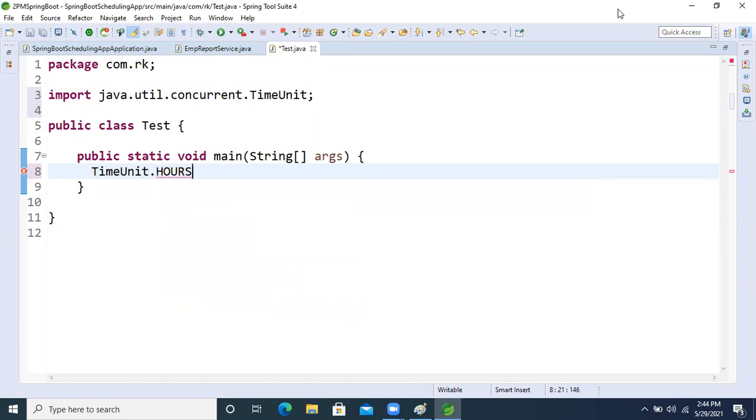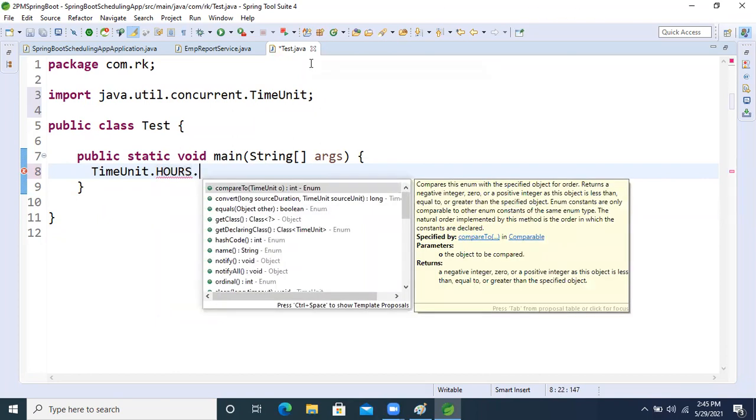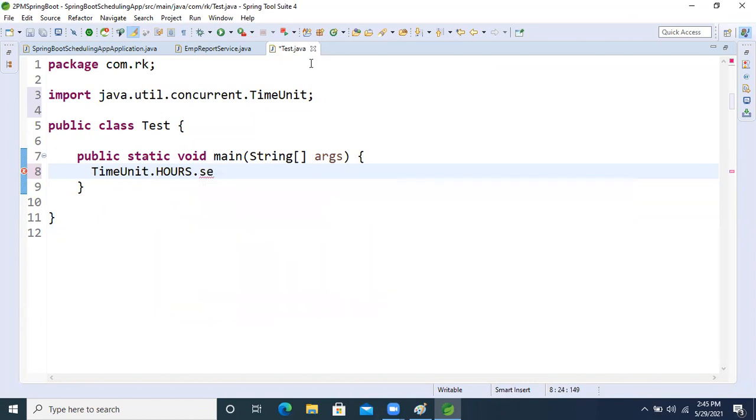So the possible value is hours, right? Now I want to convert this hour into seconds. So there is a toSeconds method, right? I want to convert four hours into seconds, and see how much it will be. Its return type is what? Long, right? Long.